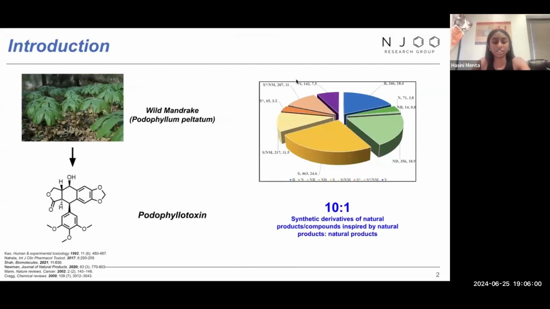Okay. So just to begin, I'll be starting with introducing what podophyllotoxin is and then what its impact is, and I will further move into our lab's previous studies on the project and our current efforts.